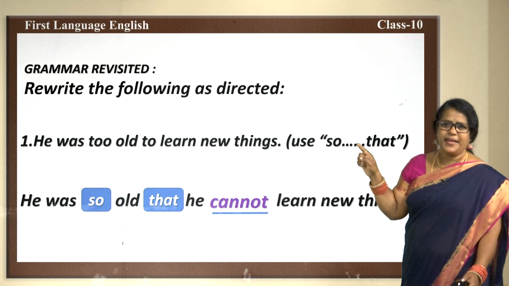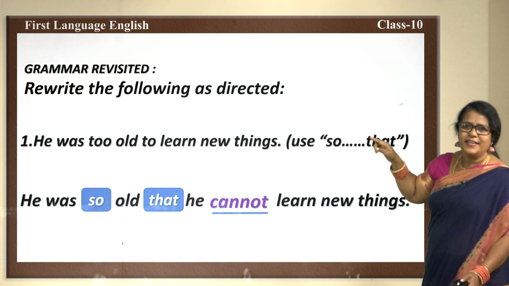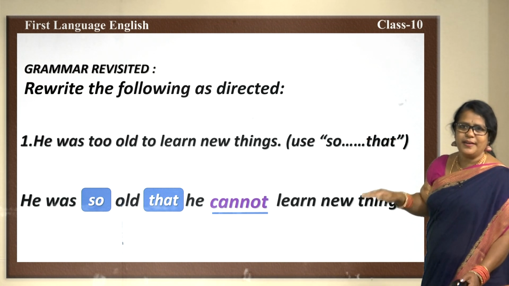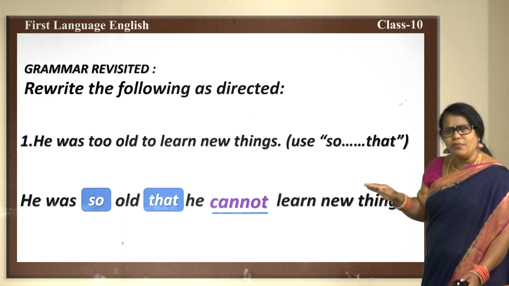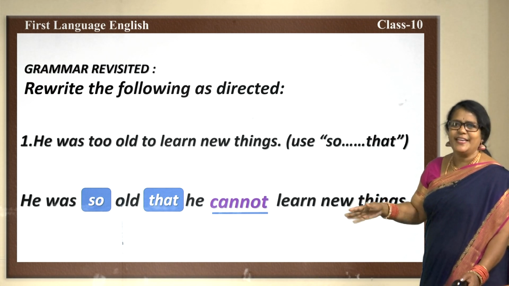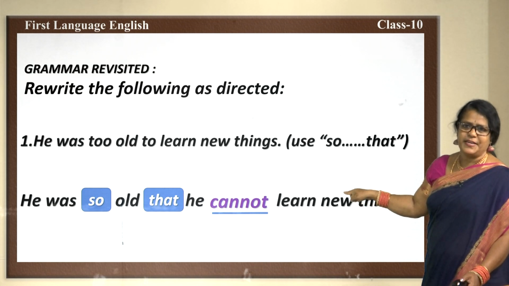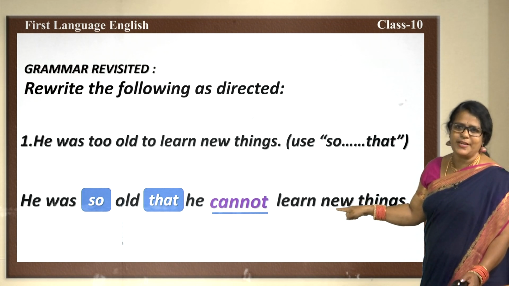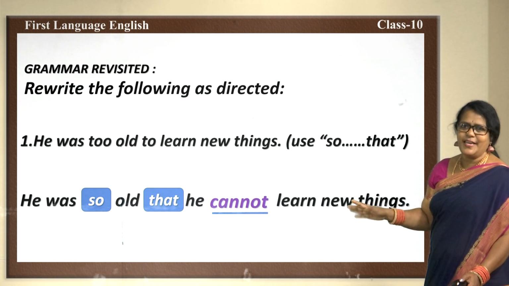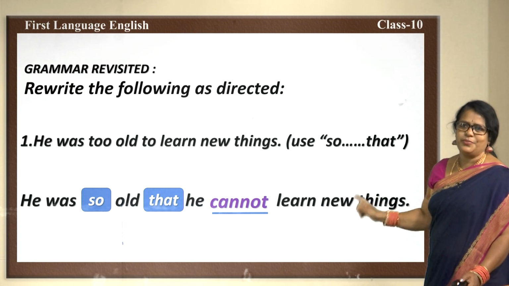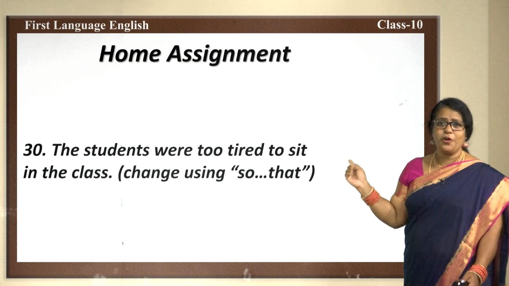There the sentence was in positive form which said he can't do. Here the sentence is in negative form and it also reveals that he can't do anything. The meaning is same, but the words are replaced. Let us read it out again. He was so old that he cannot learn new things. Let us see the next one. Maybe next is for your home assignment.